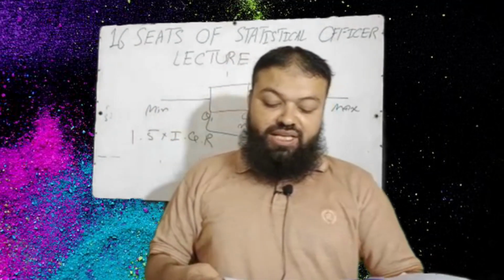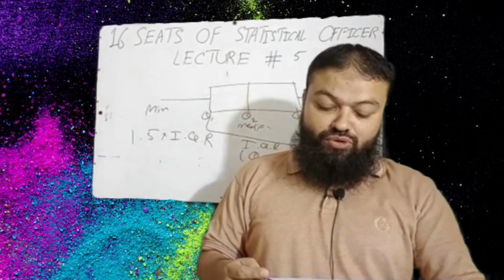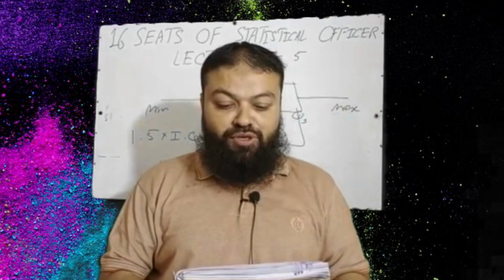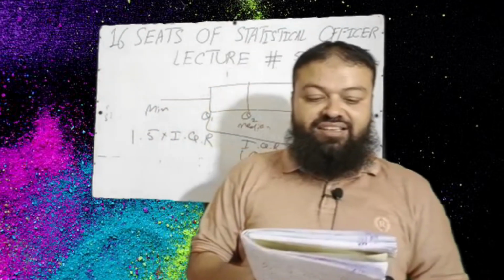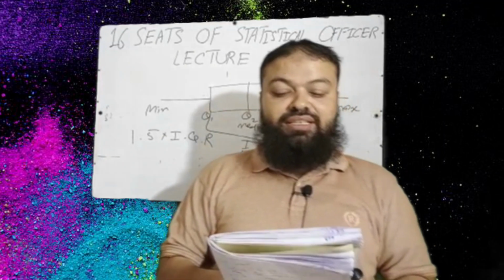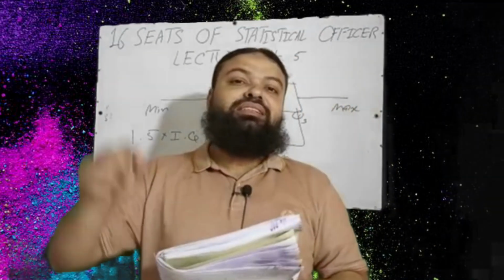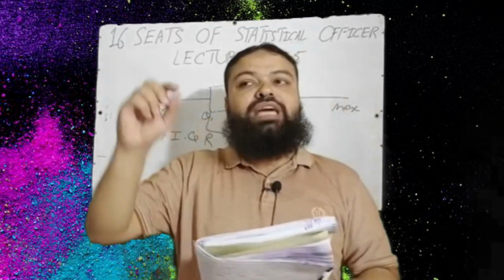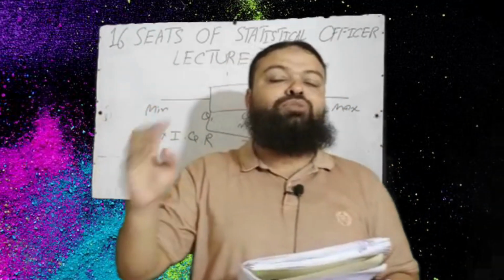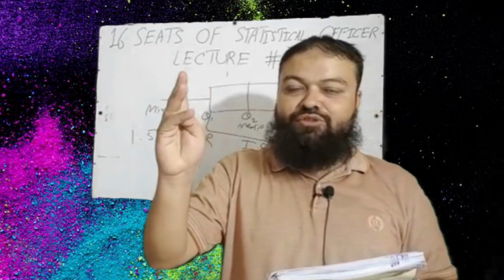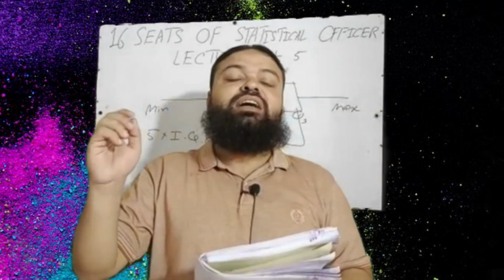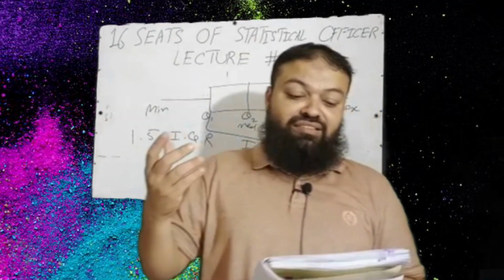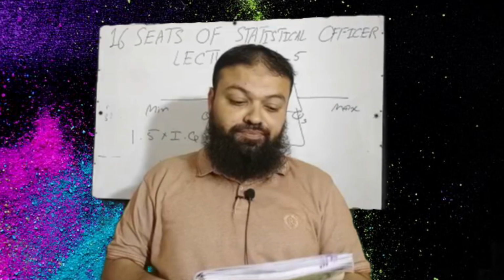Question number 14. Which of the following provides the most information about the shape of a data set? A. box plot, B. pie chart, C. 5-number summary, D. stem and leaf display. D is the correct option because stem and leaf display tells us about every value of the data. It tells us about the shape of the data, about the central value, about the mode of the data. It tells us about the variation in the data actually. It tells us about the extreme value of the data.